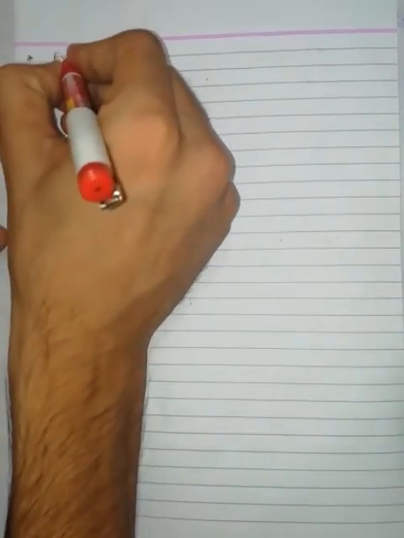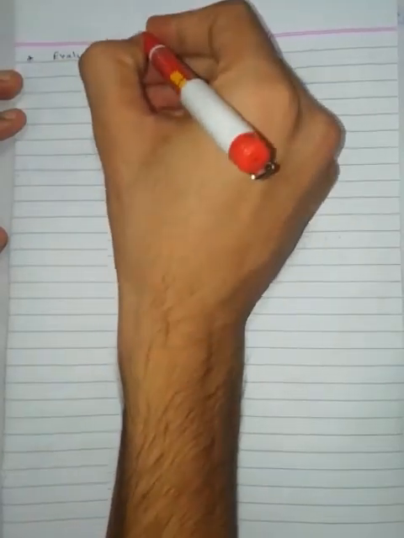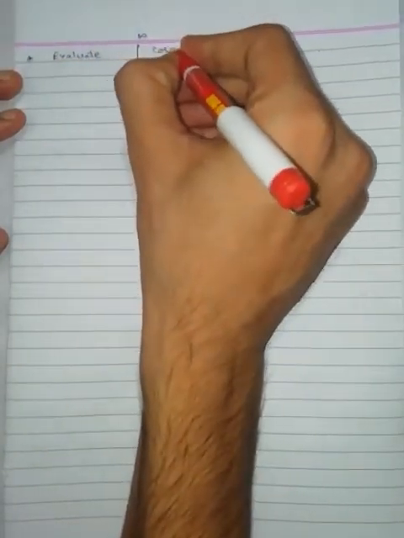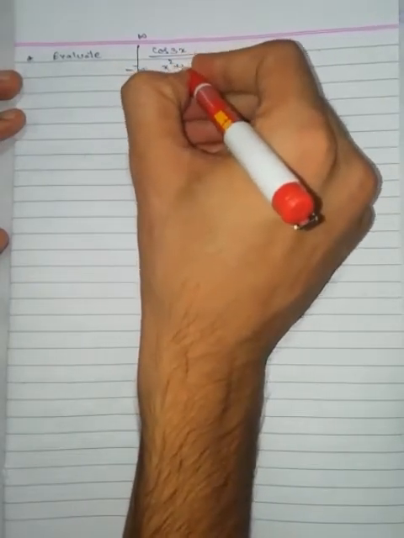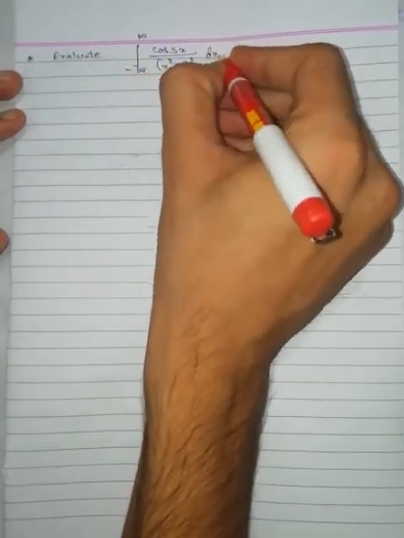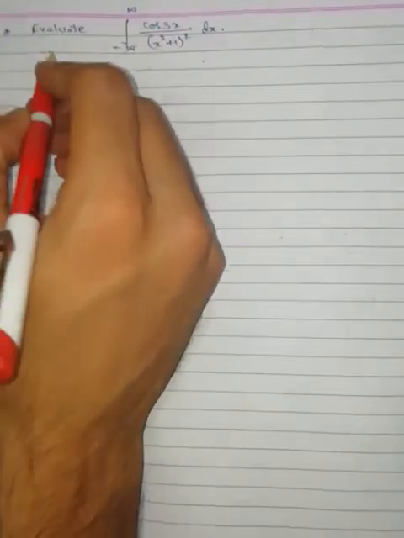Problem. Evaluate integration from minus infinity to infinity of cos 3x by (x square plus 1) whole square dx. Solution.